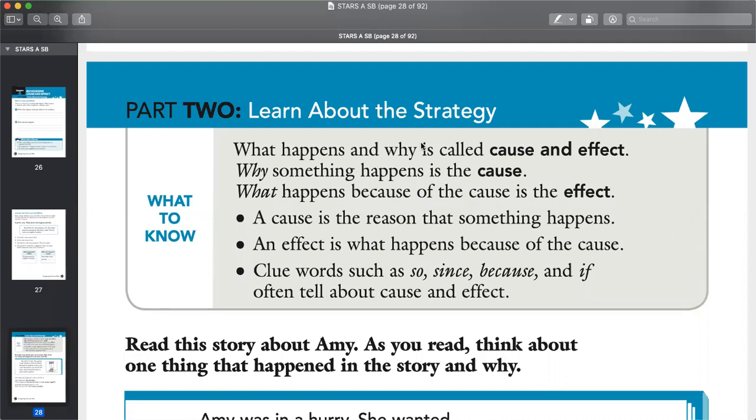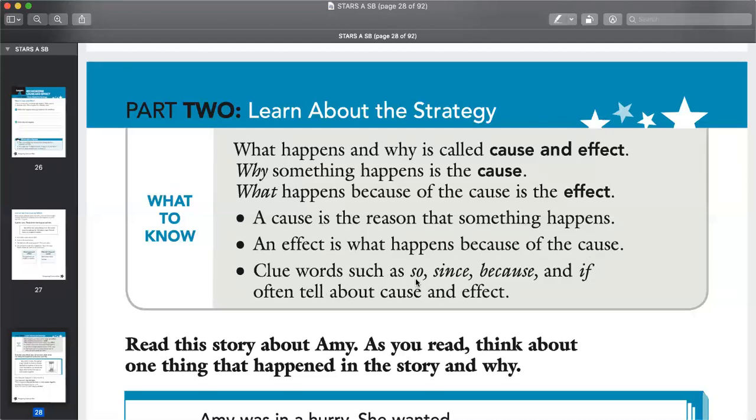It is the strategy: what to know, what happens, and why. It is called cause and effect. Why something happens is called the cause. What happens because of the cause is the effect. A cause is the reason that something happens. That's the why. An effect is what happens because of the cause.